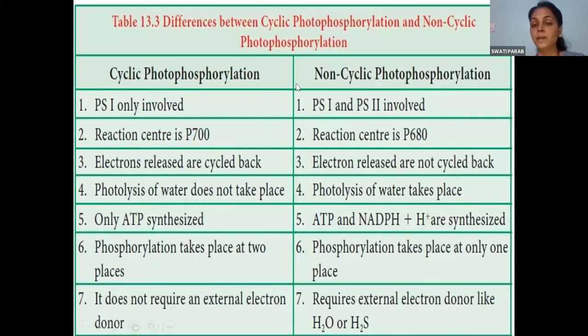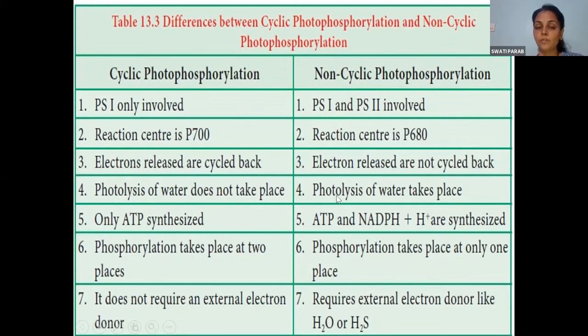Difference between cyclic and non-cyclic photophosphorylation, mark it to be very, very important. In cyclic, you all know PS1 is involved. Here, PS1 and 2 both are involved. Your reaction center is P700. Here you find the reaction center starts from P680, isn't it? So it's a reaction center which emits electrons. Electrons released are cycled back. Here they are not cycled back.